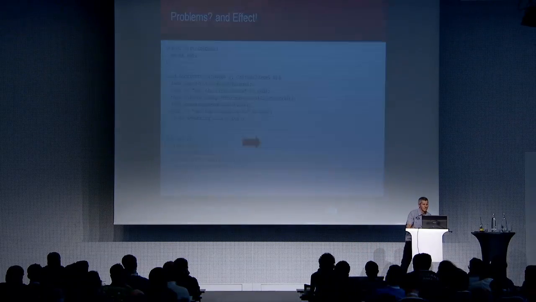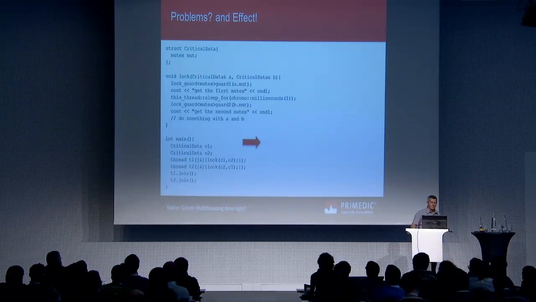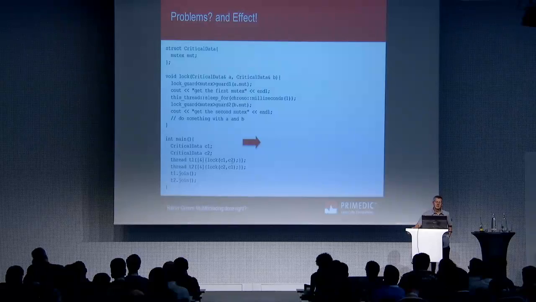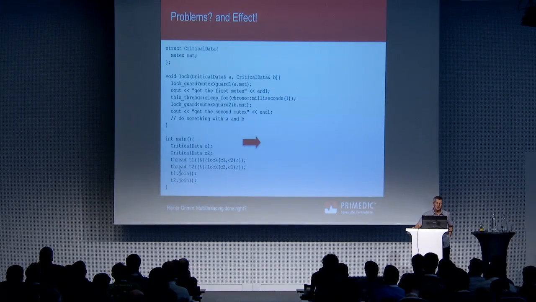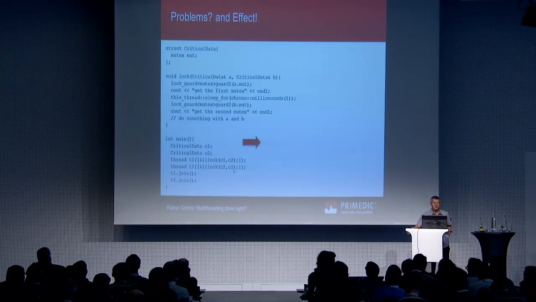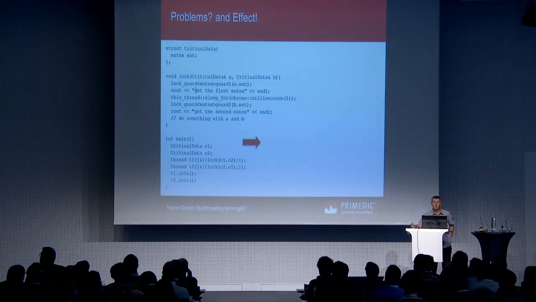Here is another problem. I have two threads, T1 and T2. One thread invokes a function lock with C1 and C2. C1 and C2 actually have a mutex, and I do the same with T2. This time invoking the function lock with C2 and C1. I join them. Have a look at what lock will do. It gets the critical data A and B by reference. It uses a lock guard because we learned it.